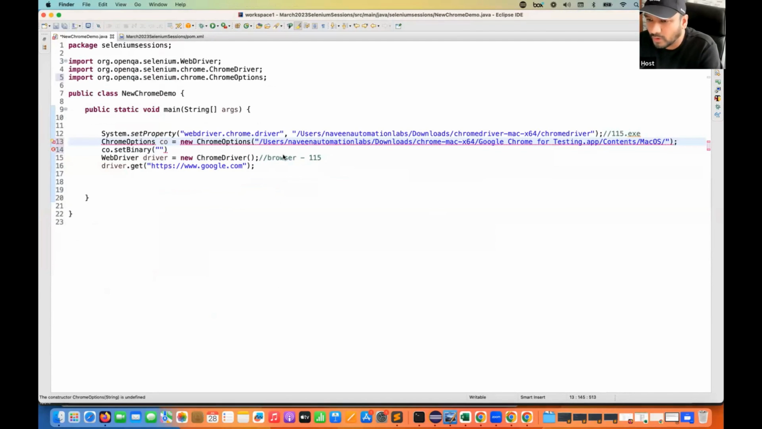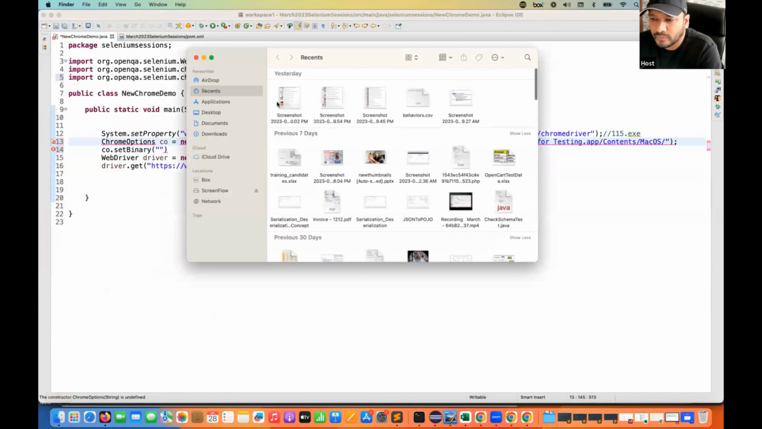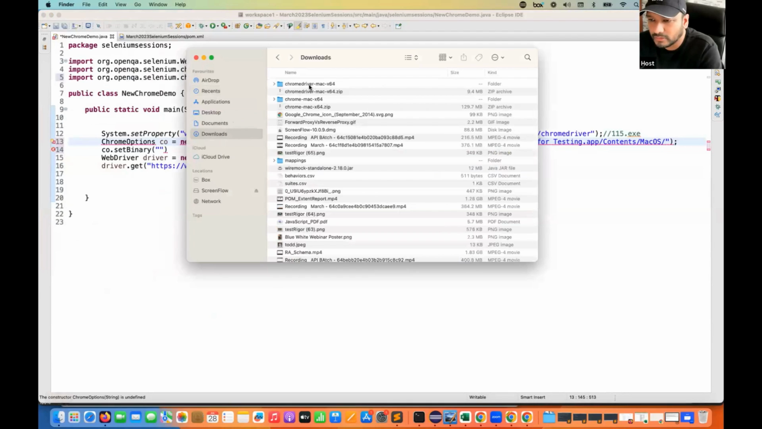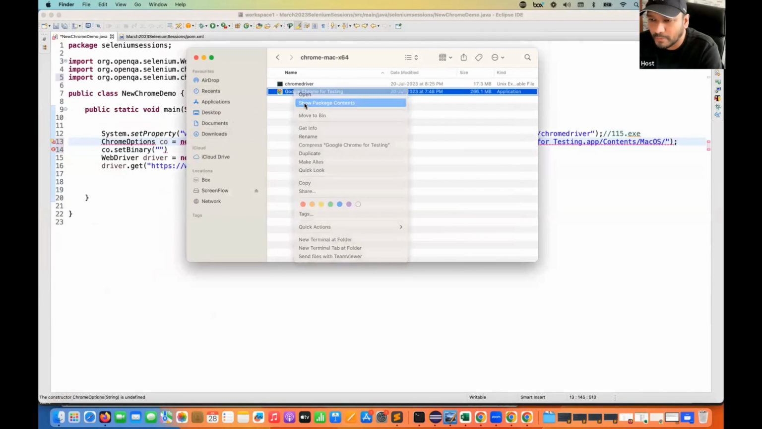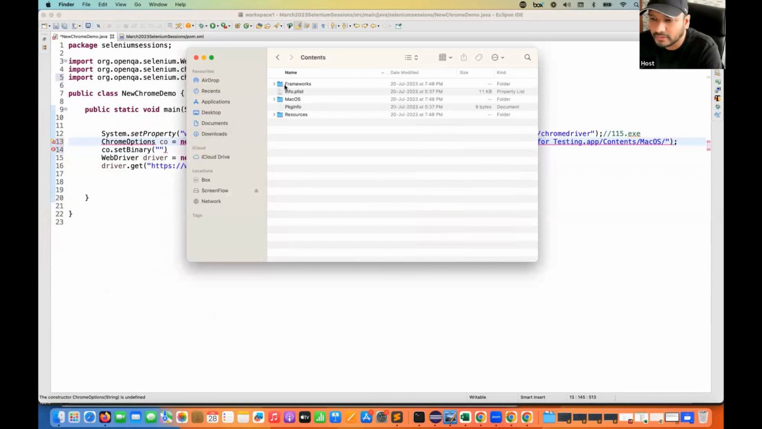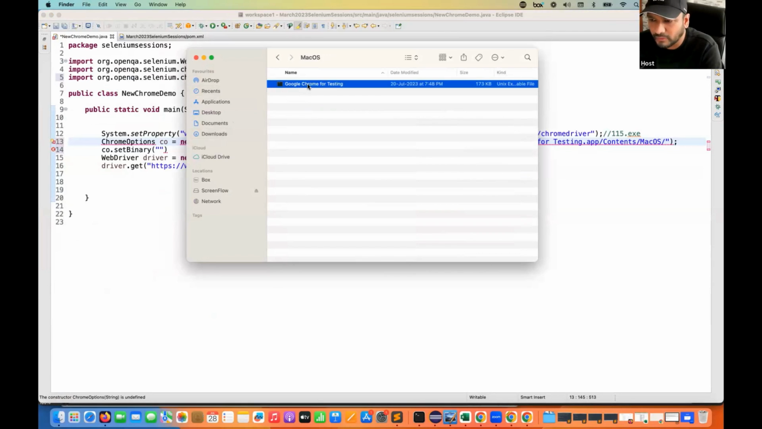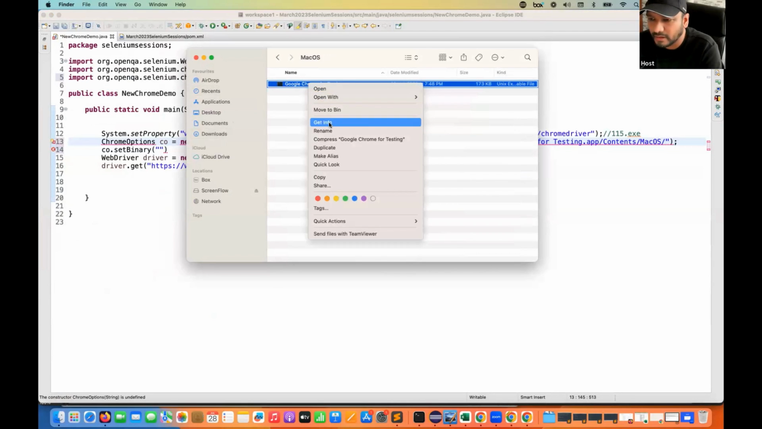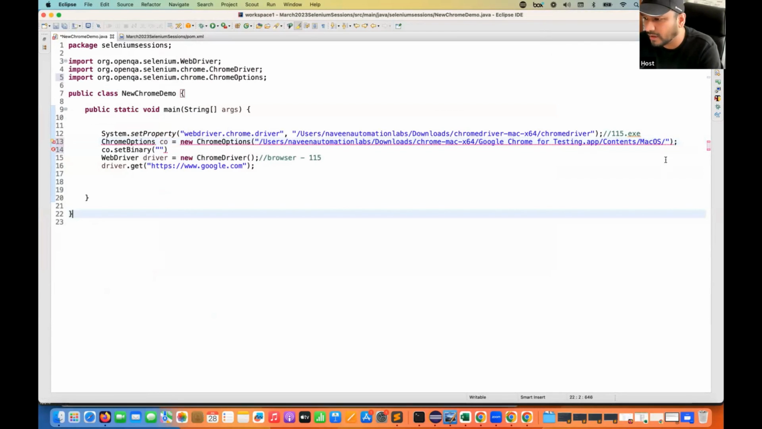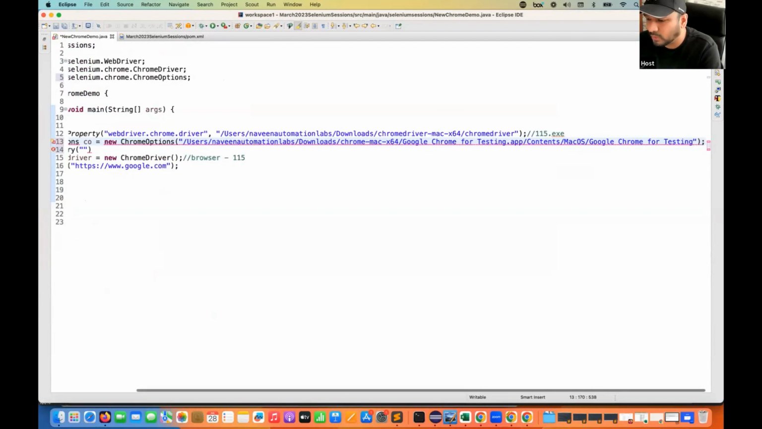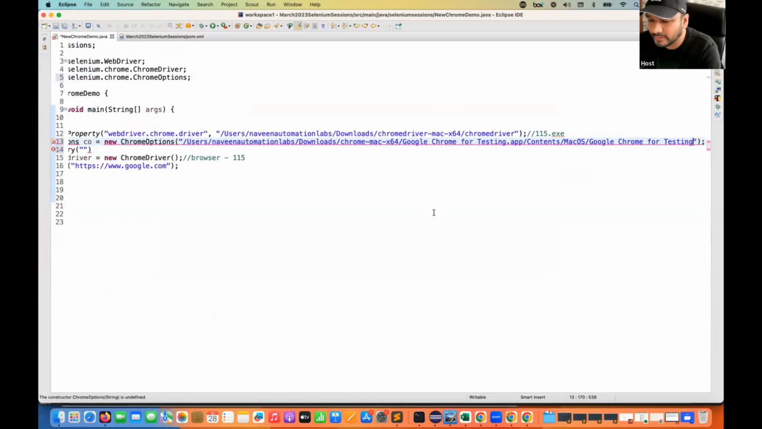And what is the name? Again, I'll go to my downloads and come back here. Right click, go to show package contents, open Contents, MacOS. And this is the name. You can rename it also if you really want a short name. So I simply say rename, and then copy this entire file name. And here we have to give the file name. No need to write .exe. Let it be like this.